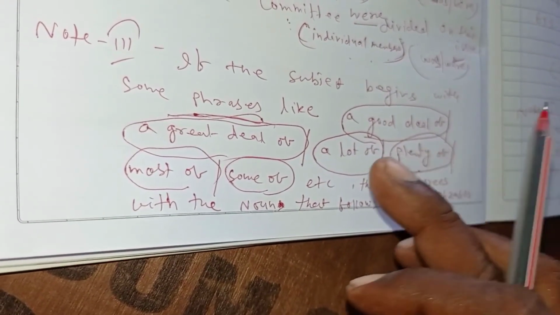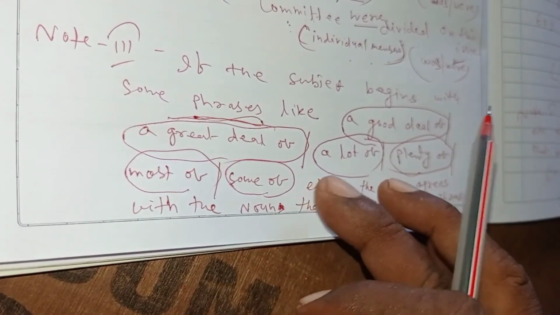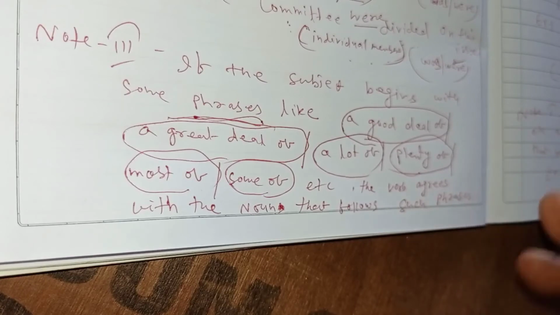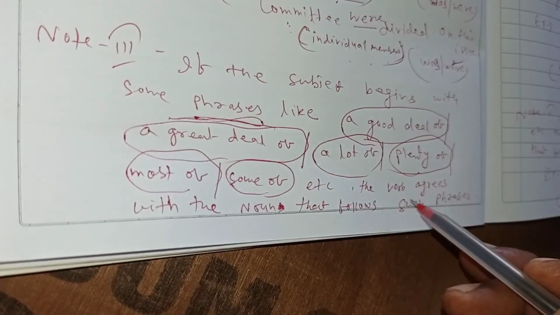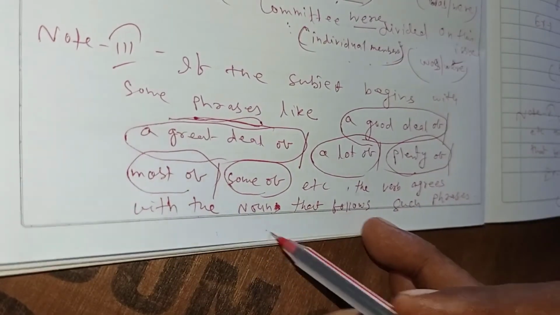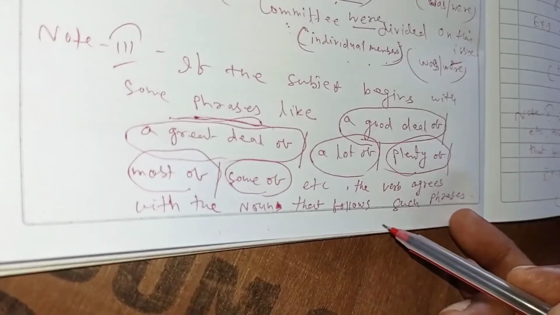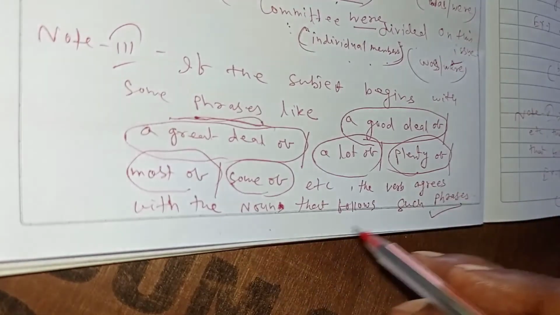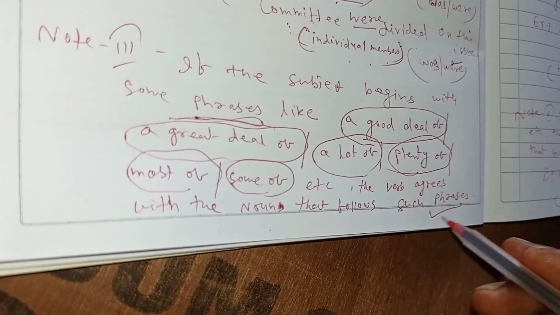If the subject begins with these phrases, the verb agrees with the noun that follows such phrases. Very important to remember.